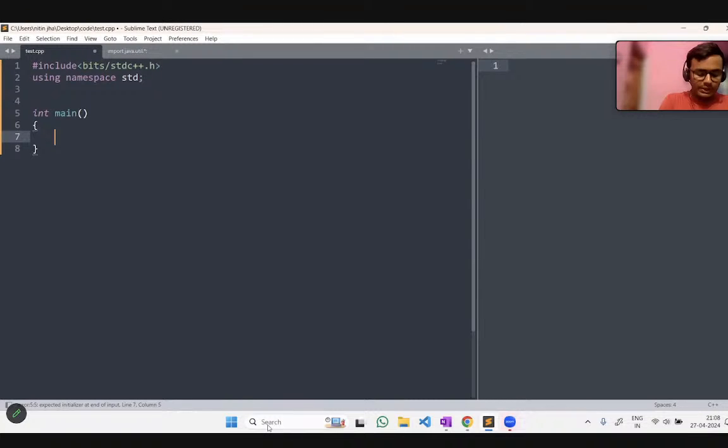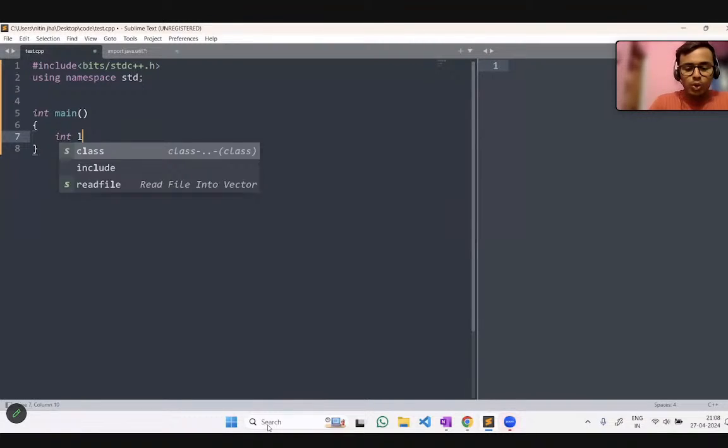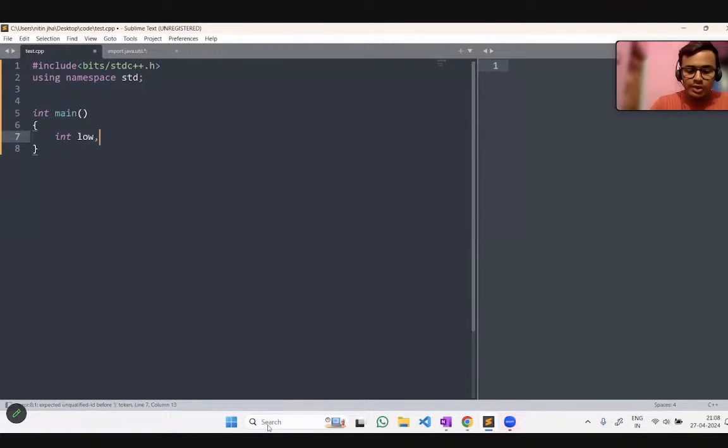Now you can see here int low. Low will be the lower range, high will be the higher range, and we input both the ranges, low and high. So we have been taking both of them as input, and now we have to store the result somewhere.